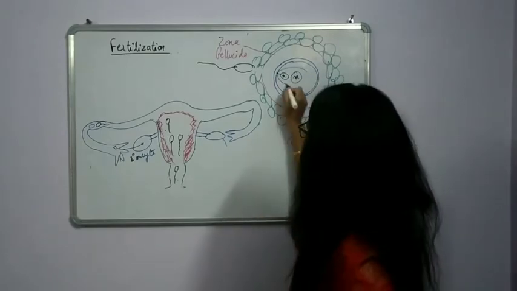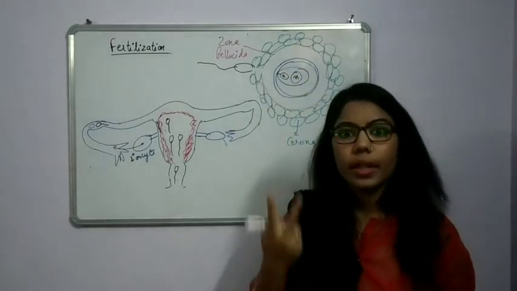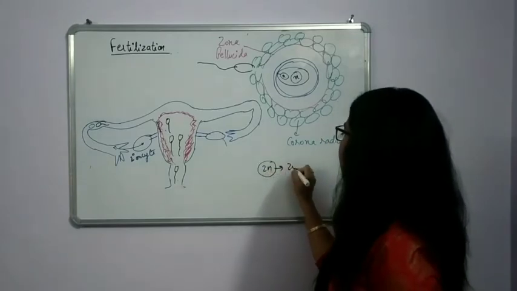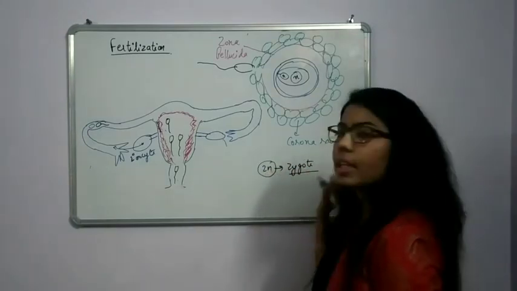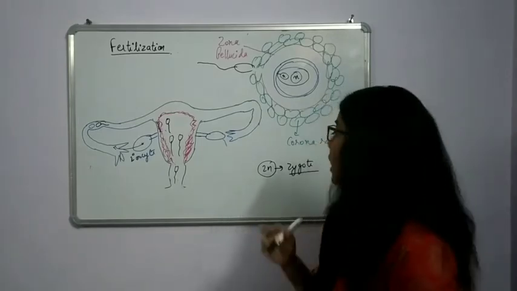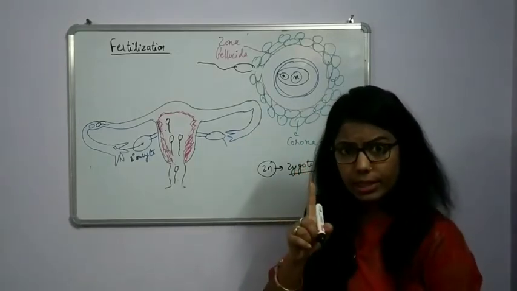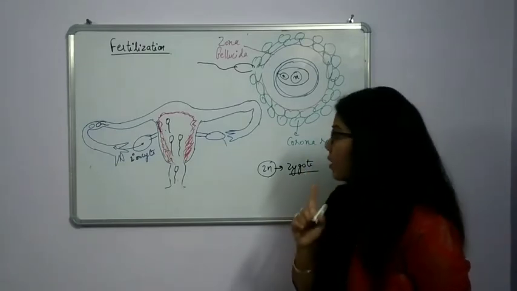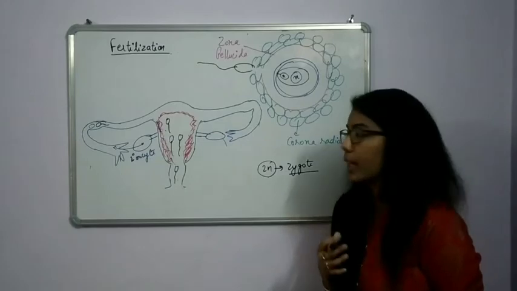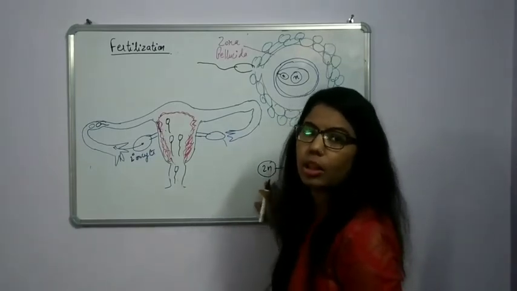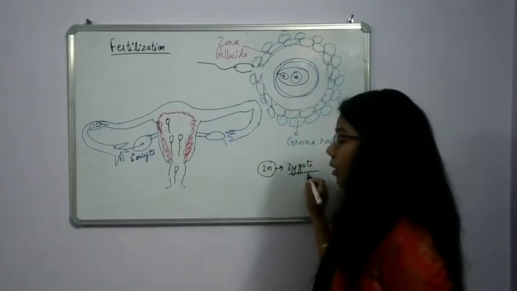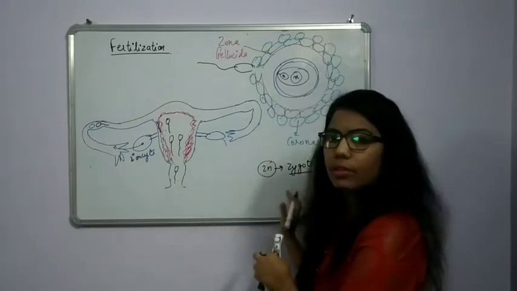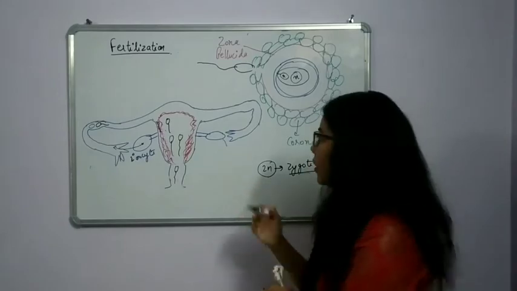When they fuse, what will they form? It will form diploid, and diploid is what? Zygote. This formation is known as zygote, which is diploid in nature as well as one celled. Now what is required? We know that we human beings are multicellular, so it is required that this zygote should transform into the multicellular state. How will it happen? We will see it further.